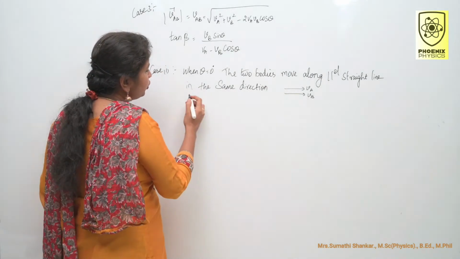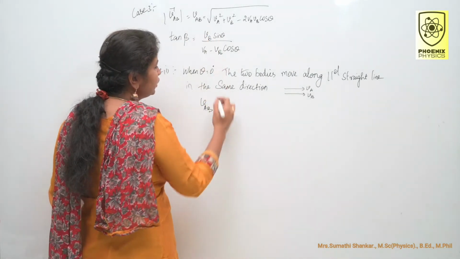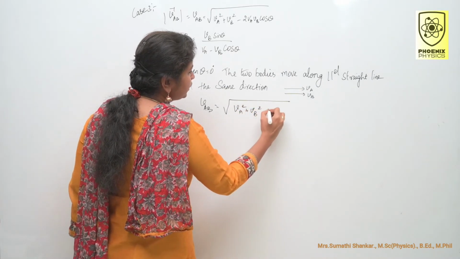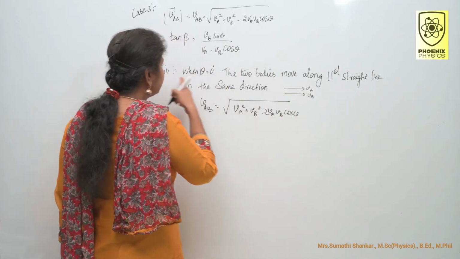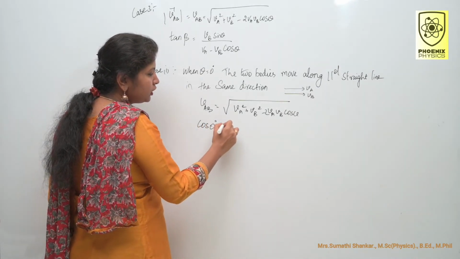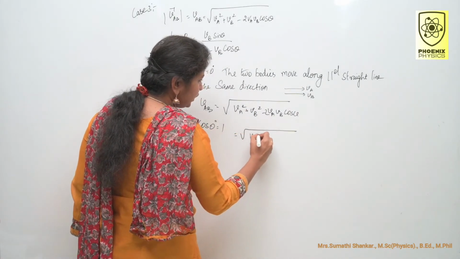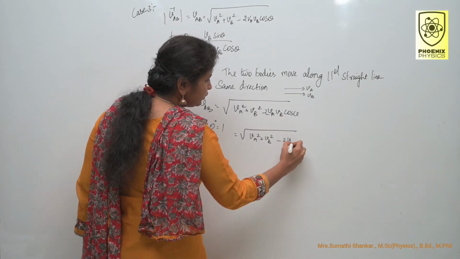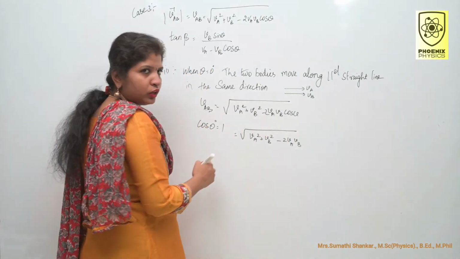So how do you calculate VAB? VAB is equal to root of VA square plus VB square minus 2 VA VB cos theta. Here the angle is 0 degree. What is cos 0 degree? Cos 0 degree is 1. So substitute in this formula: root of VA square plus VB square minus 2 VA VB. This is nothing but the A squared plus B squared minus 2AB formula.